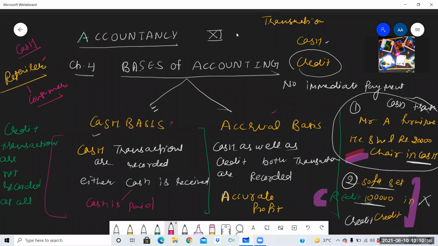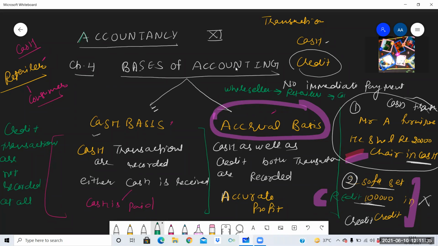But think about a business where all the transactions are not on cash basis. So what to do there? For example, let's take an example of a manufacturer, and there we follow the accrual basis. Manufacturers are producing goods. Clear? Further, they are selling them to the wholesalers. Wholesalers are further selling them to the retailers, and retailers are further selling them to the consumers.